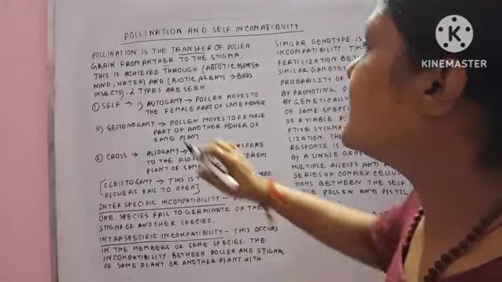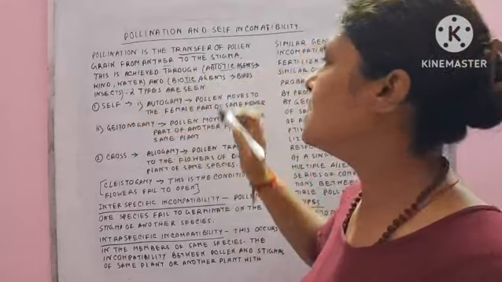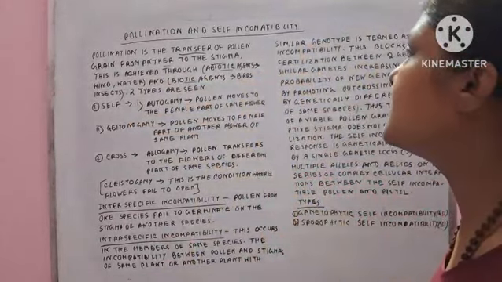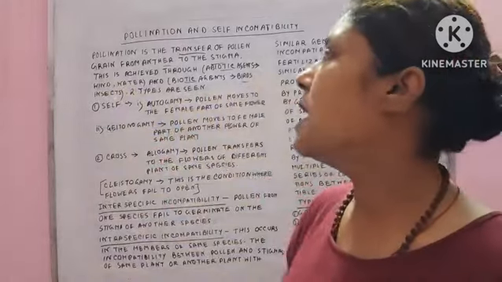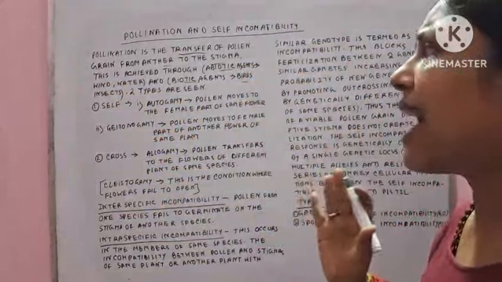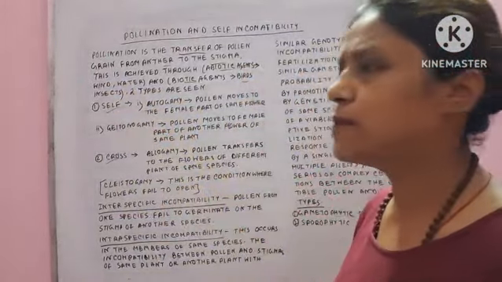Okay. And this is achieved through the abiotic agents and the biotic agents. Abiotic agents like the wind and water, and biotic agents like the birds, insects, etc. So you all have also known self-pollination and cross-pollination.